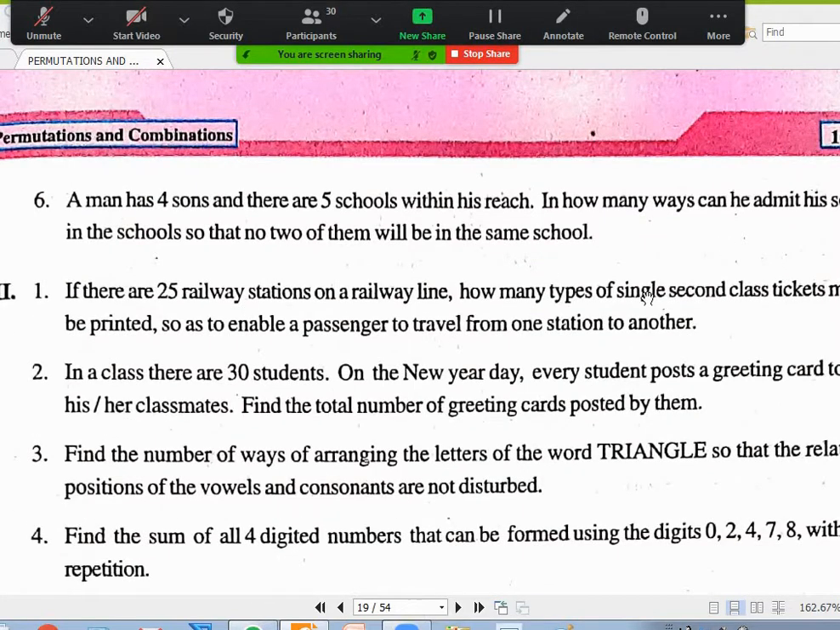I think many of these questions you can read and try to finish, just answer just like that. Look at the sixth question and read it by yourself. Or I can read. A man has 4 sons and there are 5 schools within the reach. In how many ways can he admit his sons in the school so that no 2 of them will be in the same school?